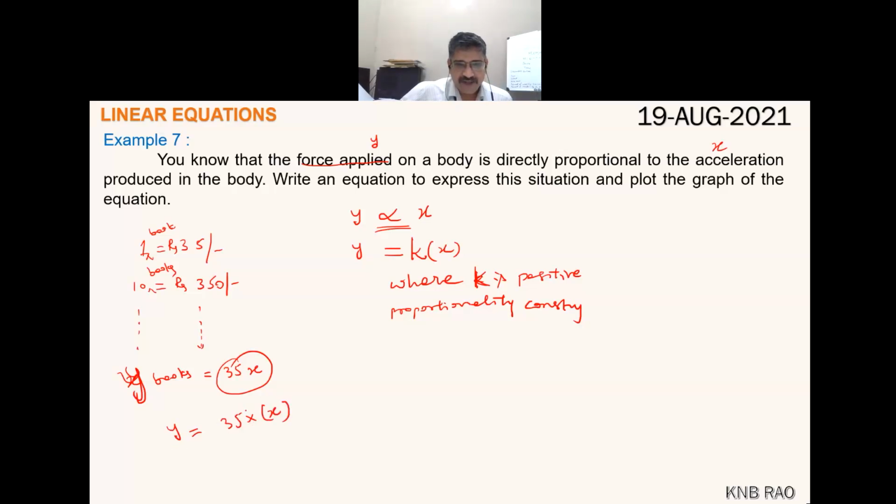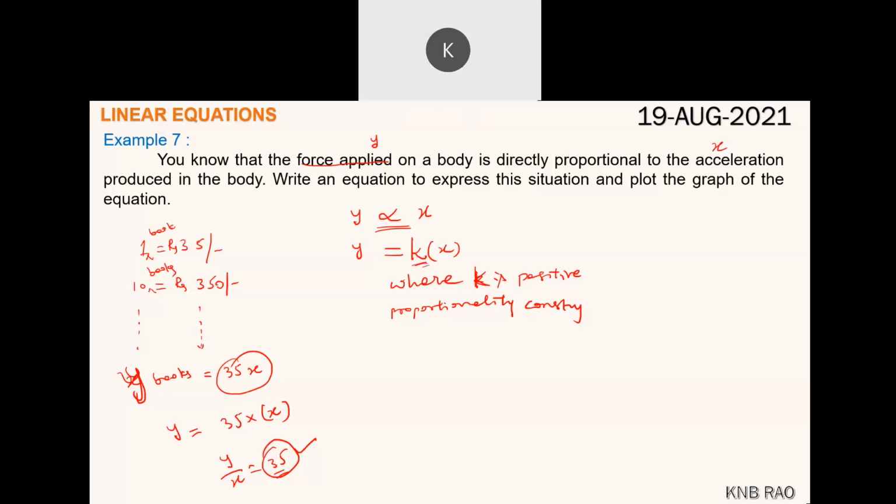Let's say y equals 35 into x, where the number of books is one variable and the cost of the books is the other variable, and their ratio always increases at the rate of 35. So this is called the proportionality constant or ratio constant. Is it clear? So this k works as y upon x, which is always that constant k, which is a ratio constant, or we call it the proportionality constant.